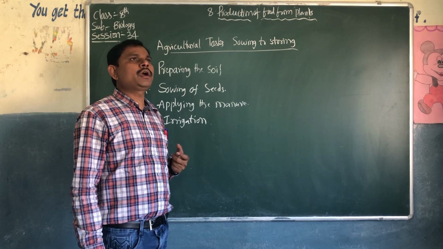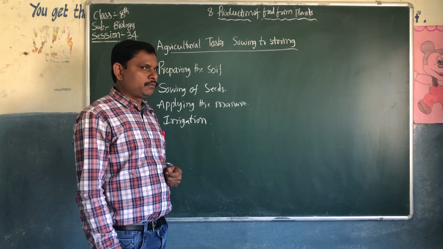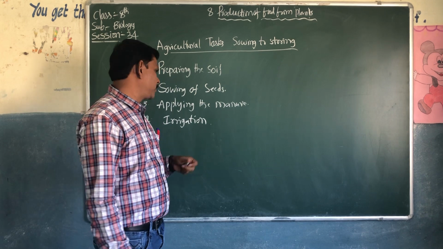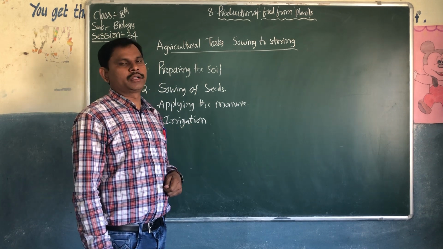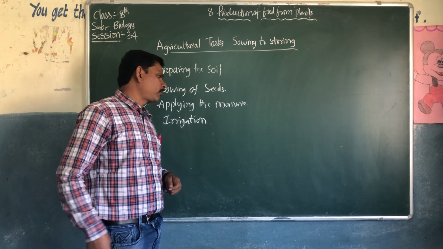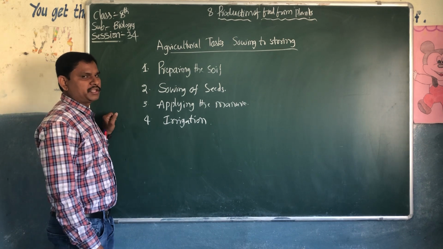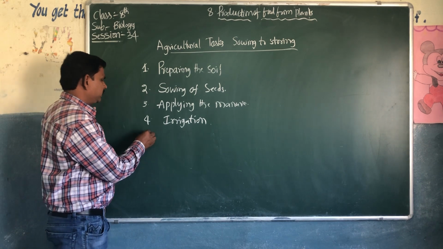For growing of crops, for the preparation of food materials, for the process of photosynthesis, water is required. Plenty of water is required for crop production. Different methods of irrigation are there.